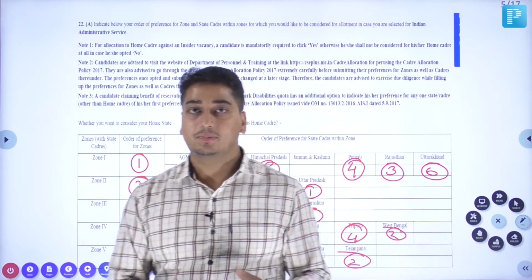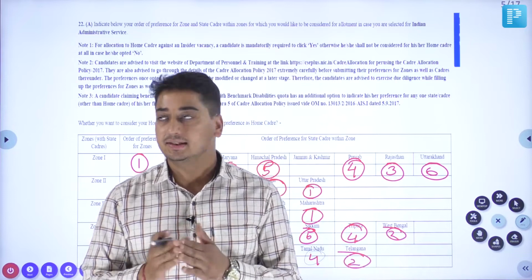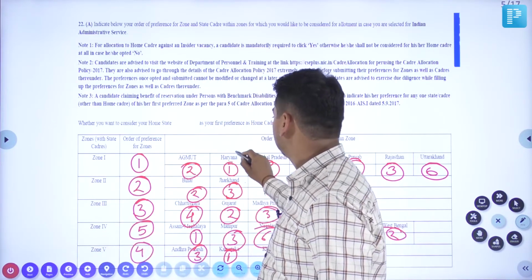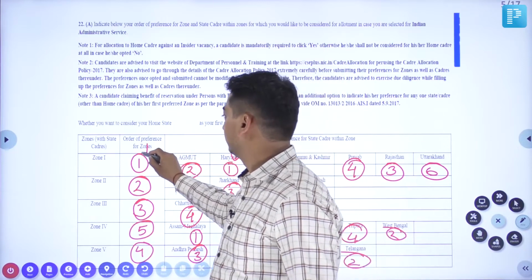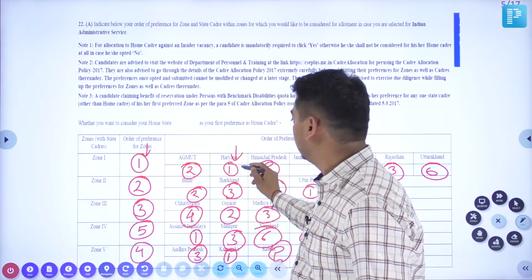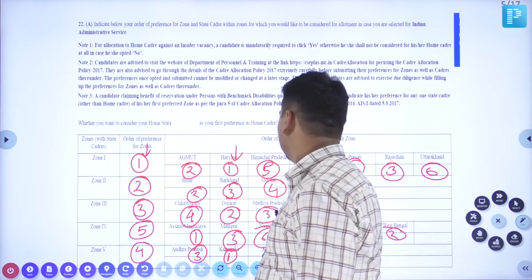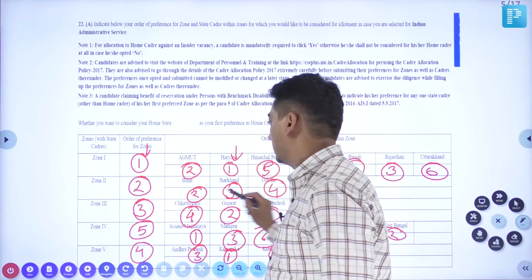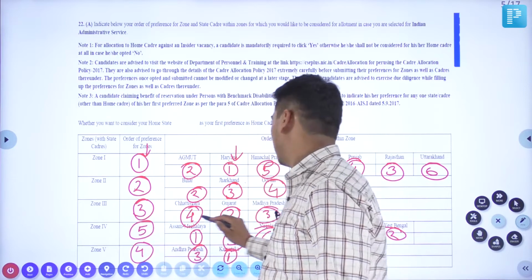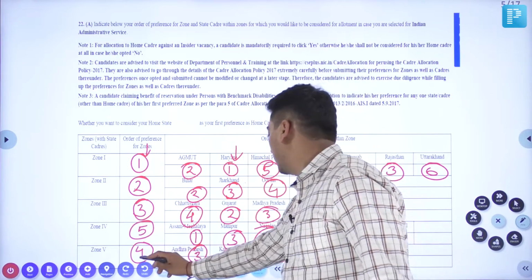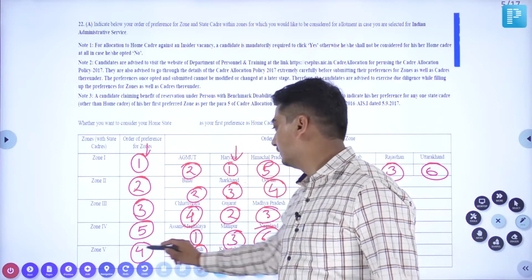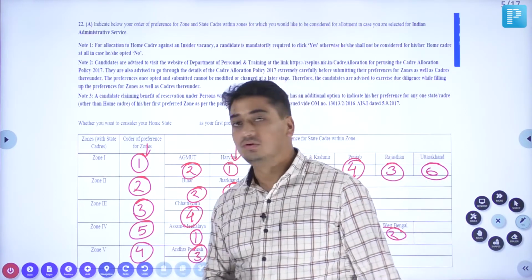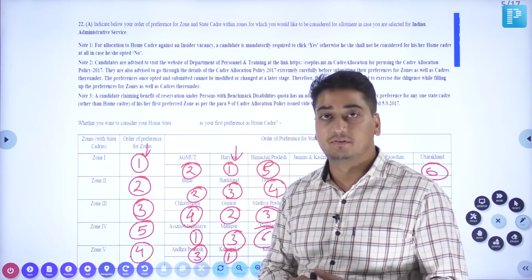So the system operates like this. The first preference would be given to the first state of the first preference zone. After this, the first state of the second preference zone, then the first state of the third preference zone, then the first state of the fourth preference zone, and then the first state of the fifth preference zone.